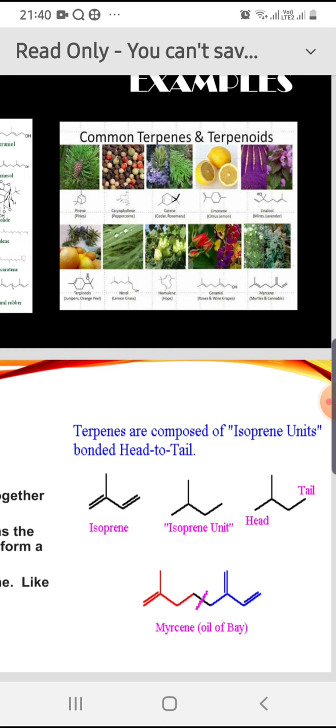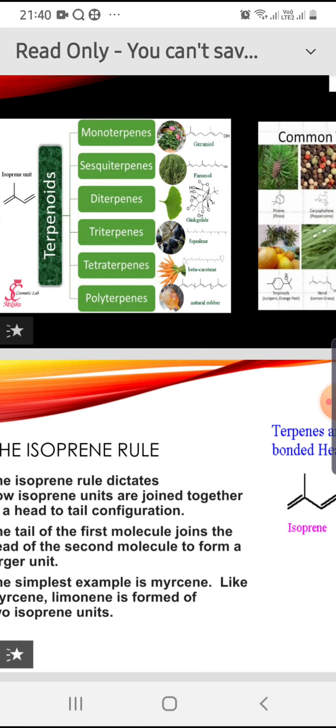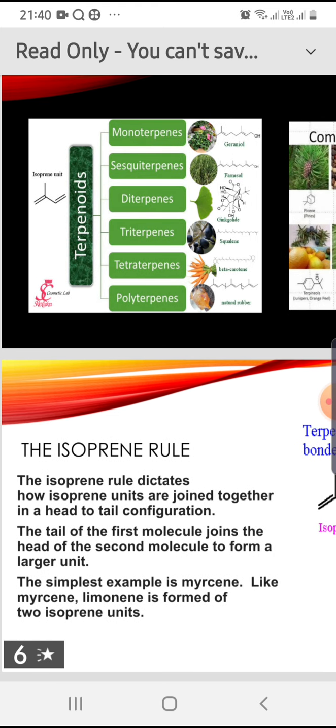So this linkage of isoprene units through head to tail linkage is called the isoprene rule. It is given by Ruzicka and Wallach. They made two main observations. First, the empirical formula of all terpenoids is C5H8, and second, the thermal decomposition of all terpenoids gives isoprene.